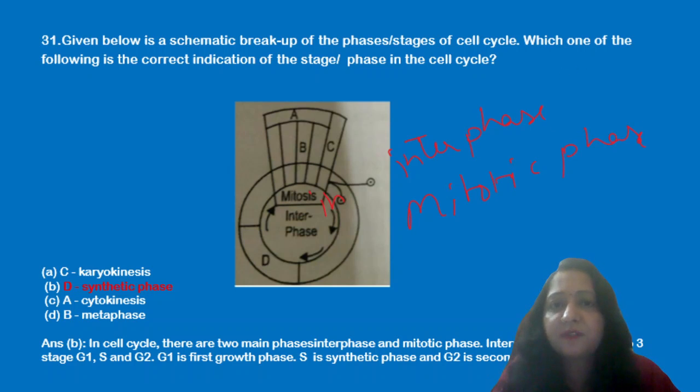Now this interphase is divided into three phases: G1, S and G2 phase. So G1 is the first growth phase, S is synthetic phase and G2 is the second growth phase. So B option is the correct answer, that is D is synthetic phase.